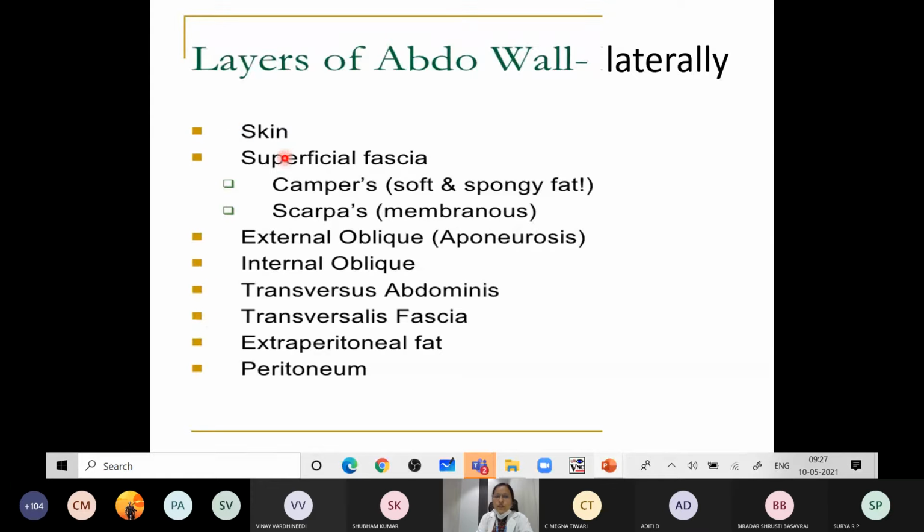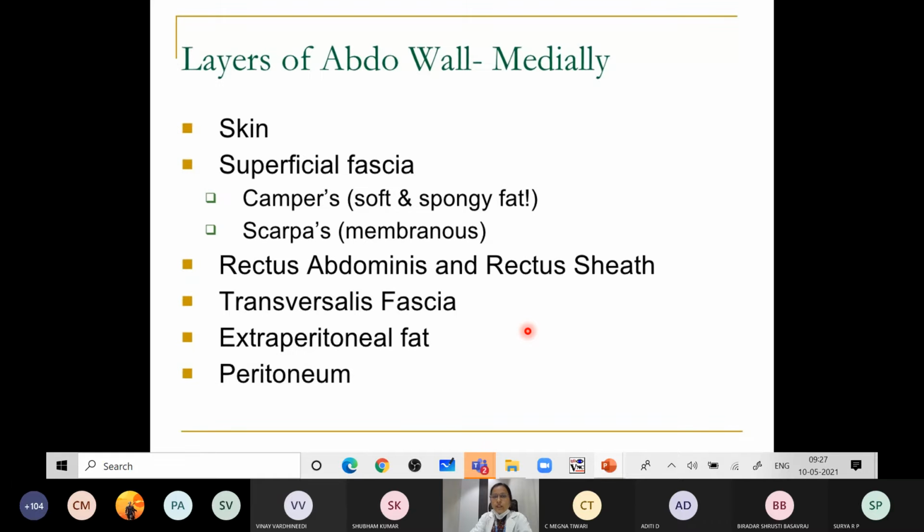8 layers of the abdomen: skin, superficial fascia, external oblique, internal oblique, then the transversus abdominis, the transversalis fascia or the fascia transversalis, extraperitoneal fat, and the peritoneum. Embryologically, this layer is very important because whatever viscera are there, they are present within this extraperitoneal connective tissue or the extraperitoneal fat. Opposite the umbilicus, most of the layers will be reduced to only 6 layers because of the formation of the rectus sheath, the fusion of some muscles. So in the midline, it will be forming only the 6 layers. So these are the layers of the abdomen.